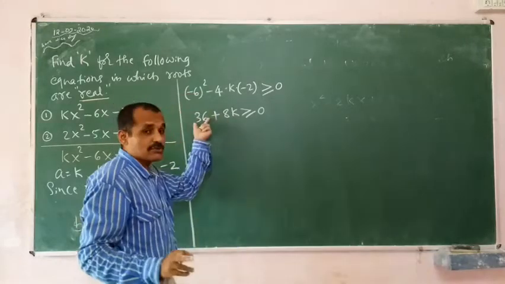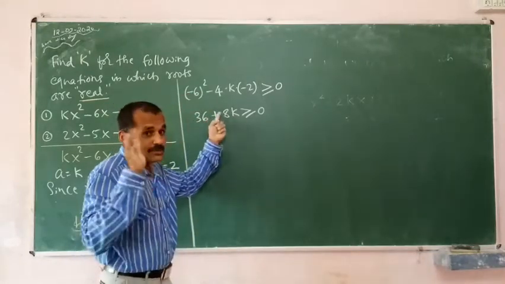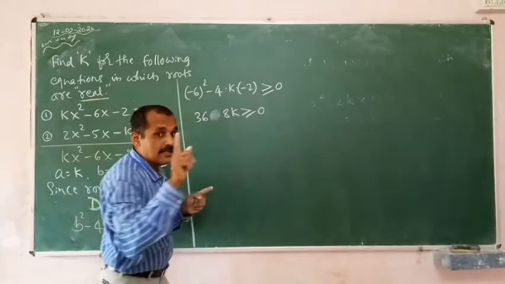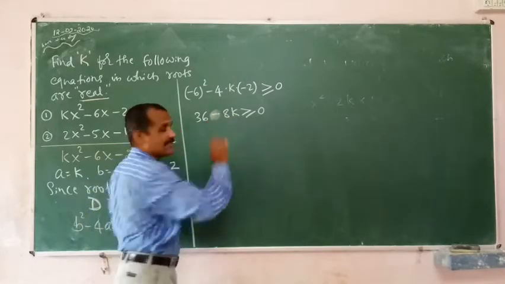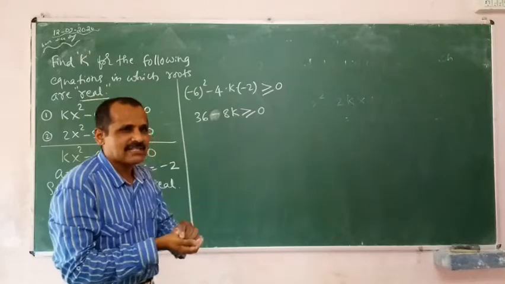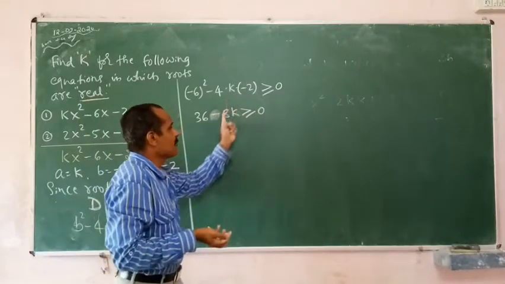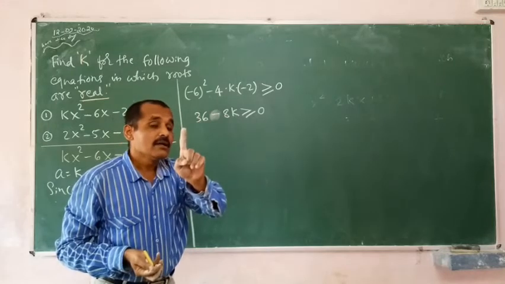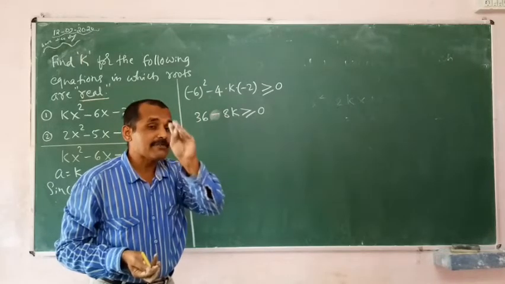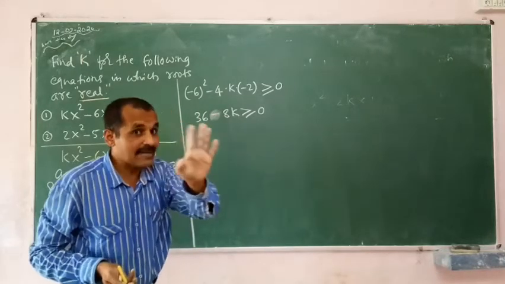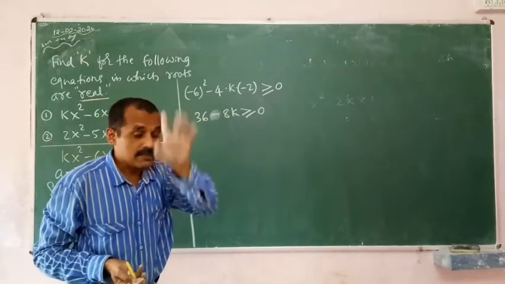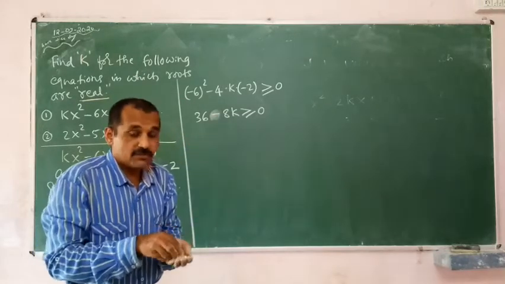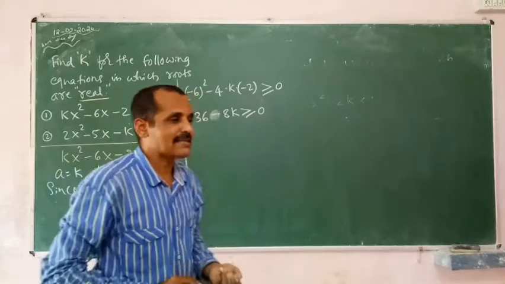This number can be negative, but see that this k is always positive. By chance, had it been a minus 8k, transfer minus 8k to the RHS so that it will be positive. See, you always have more advantage by taking k as positive rather than keeping it as negative. So you may ask, sir, why is it so? I will tell you a simple example.